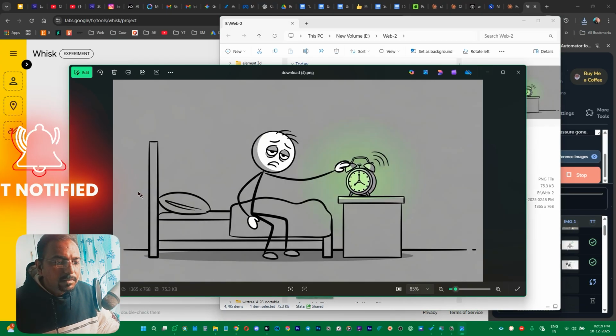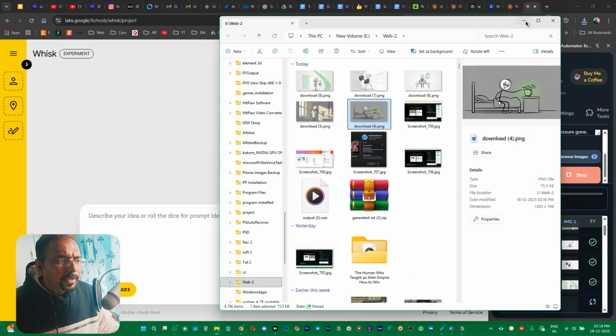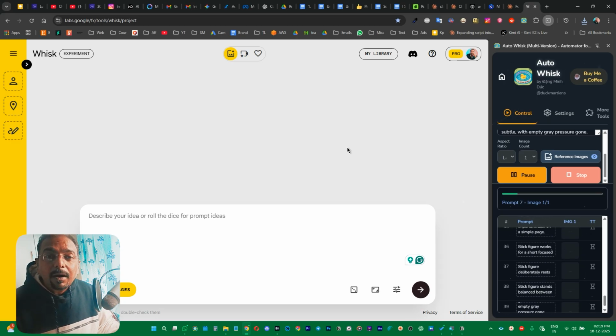So you can see this is the first one, second, third, fourth. So you don't have to do anything. Let it generate and download it for you. Now we'll go to the next part, and that is generating the AI voiceover.